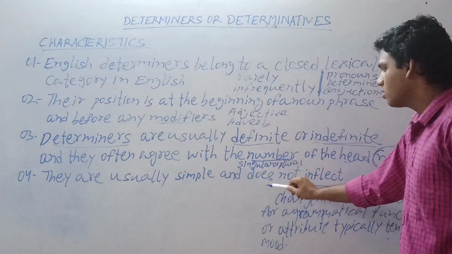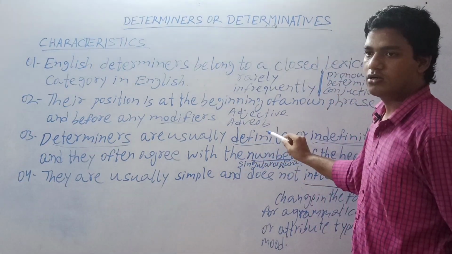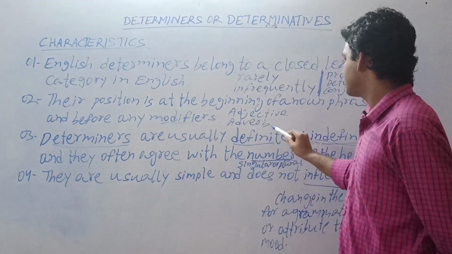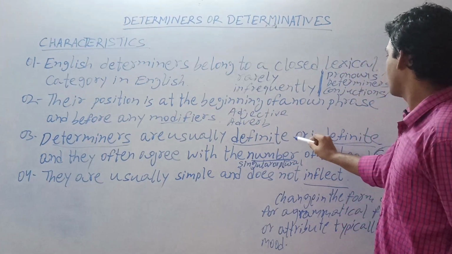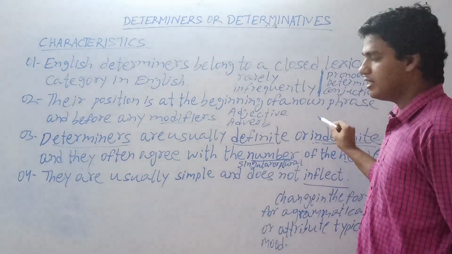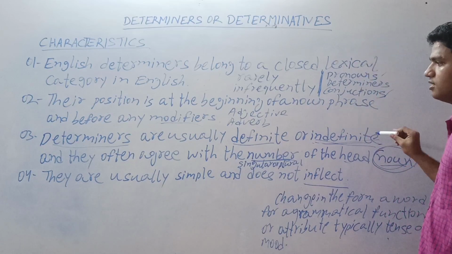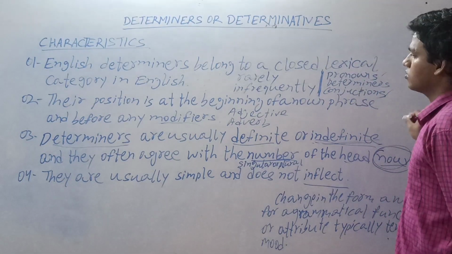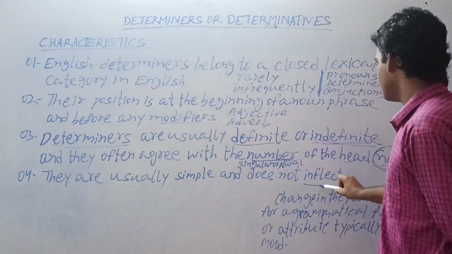That may be singular or that may be plural, and it may be definite, or we can say it may specify a particular person or thing, or it may be indefinite. That means it cannot indicate or specify a person or a thing or a goods or commodity. And finally, they are usually simple and do not inflect.